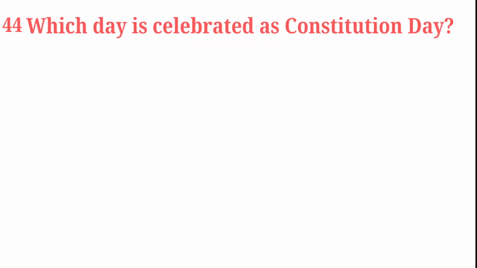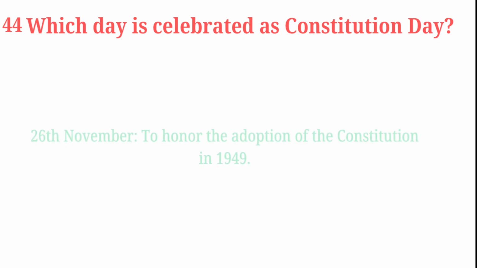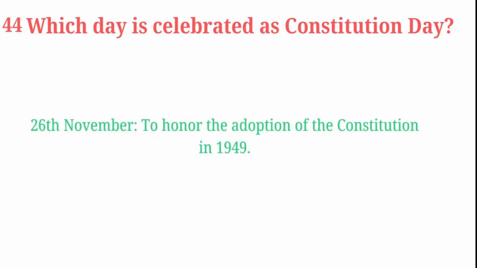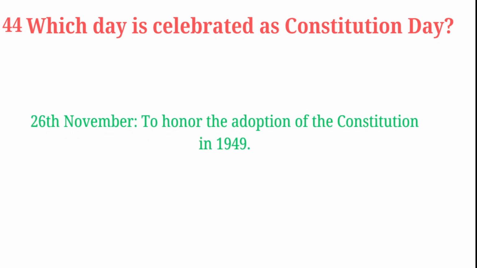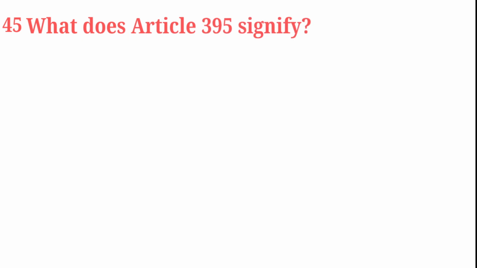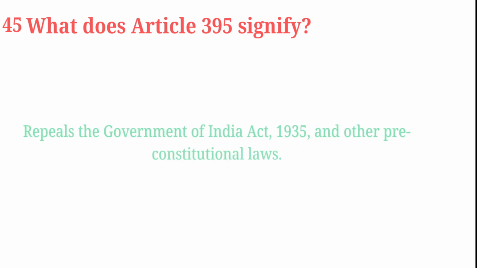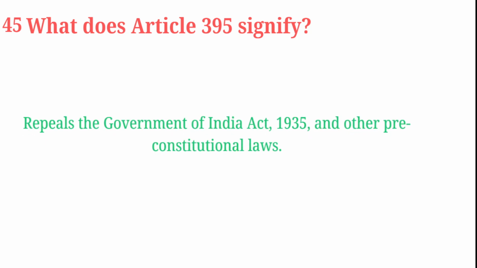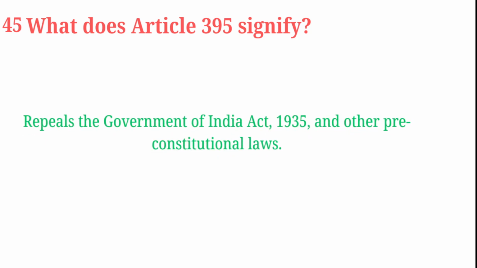Which day is celebrated as Constitution Day? 26th November, to honor the adoption of the Constitution in 1949. What does Article 395 signify? It repeals the Government of India Act 1935 and other pre-constitutional laws.